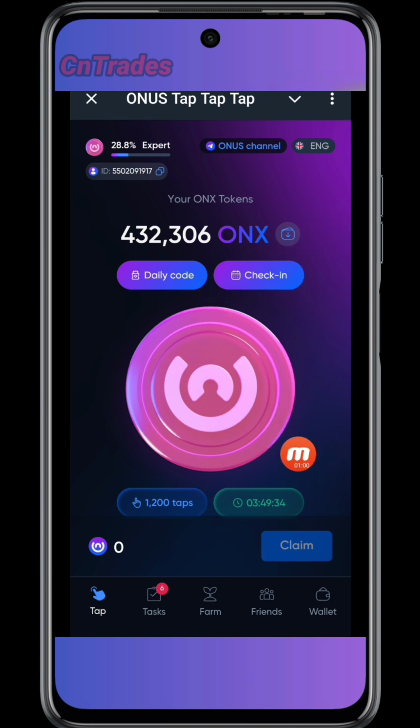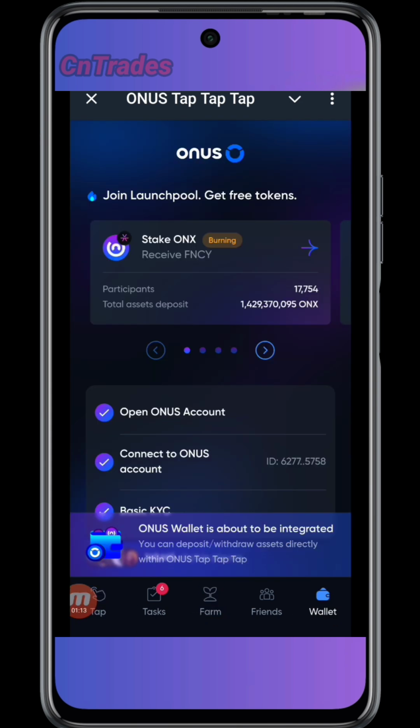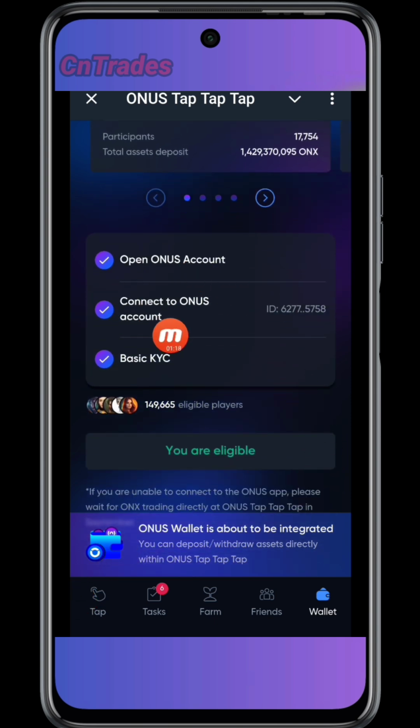Before then, you need to be eligible to make withdrawals. To check your eligibility, I believe many of you have checked already, but those of you that are still asking how to withdraw, that's why I'm making this. You click on the wallet and you need to have performed the wallet task. They have actually lowered the requirements. Number one, you need to open an Onus account and connect your Telegram Onus to your Onus Exchange app.